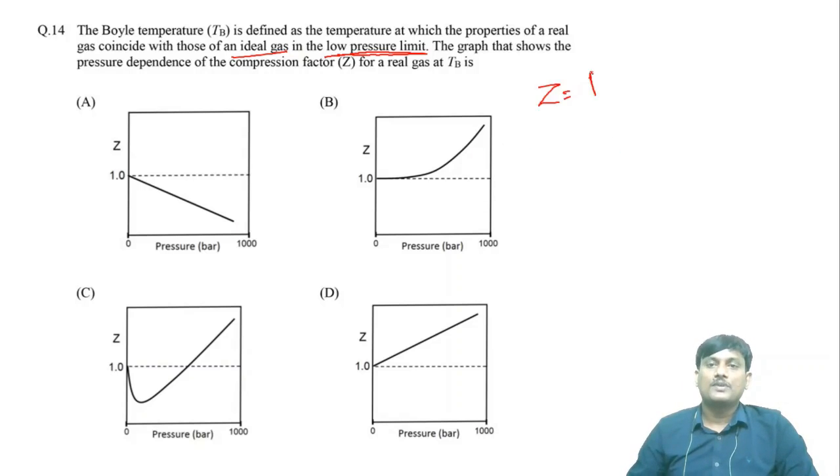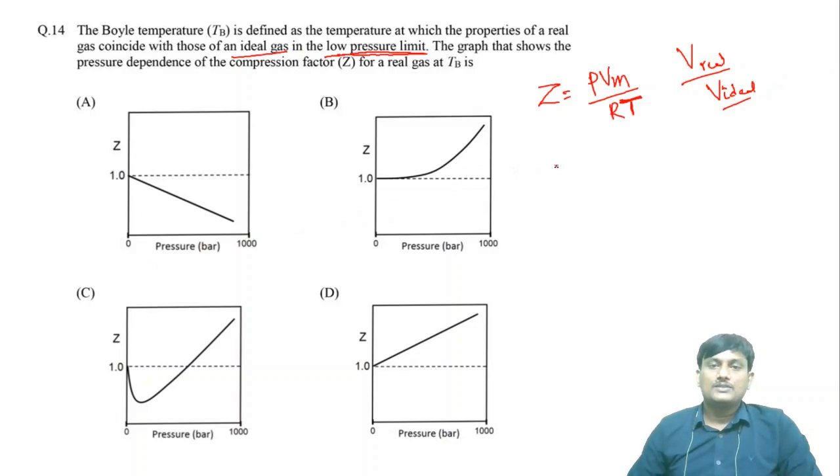This is PVm by RT. This is the PV term of real gas, and this is the PV term of ideal gas. Okay, this is the ratio between V real gas by V ideal gas.